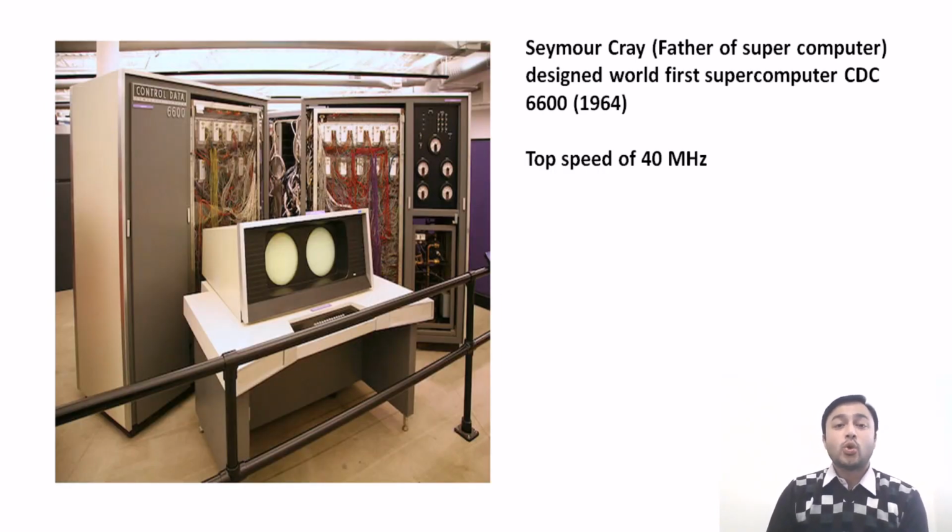Now, who is known as the father of supercomputer? Seymour Cray is known as the father of supercomputer because he designed the world's first supercomputer. The name of that supercomputer is CDC 6600 in 1964. So you can see that there is a supercomputer and the top speed of this computer is 14 megahertz. So he is known as the father of supercomputer.